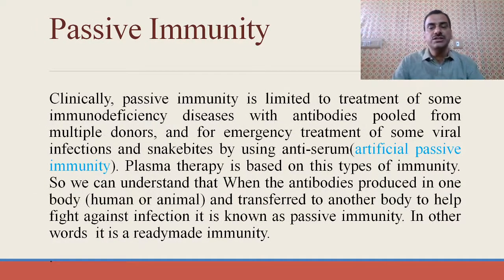Clinically, passive immunity is limited to the treatment of some immunodeficiency diseases with antibodies pooled from multiple donors, and for emergency treatment of some viral infections and snake bites by using anti-serum, where the antibodies are produced artificially in animals or in human beings. This is known as artificial passive immunity. Plasma therapy that is discussed in corona cases is based on this type of immunity.